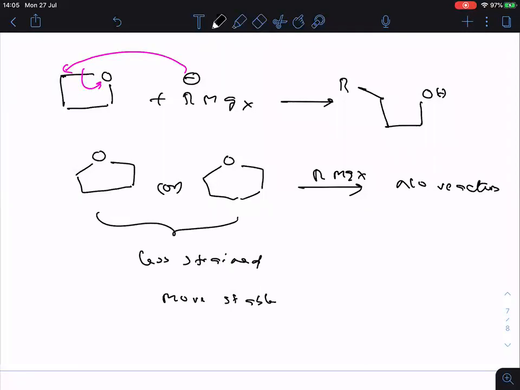They will not open. The rings will not open. They are less strained rings, so therefore they are more stable, and the rings do not open. Clear? So tell me, are you having any doubt here?